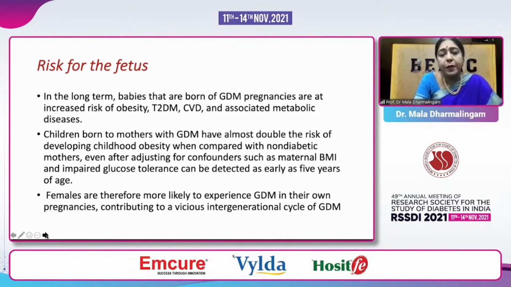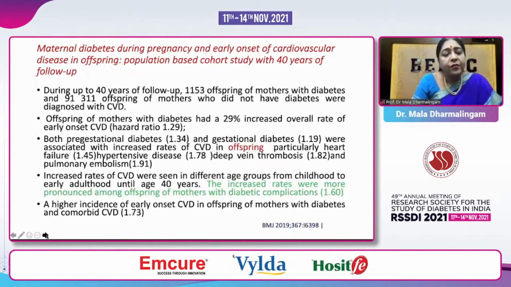The children born to these mothers have double the risk of childhood obesity compared to their counterparts delivered from non-diabetic mothers, even after adjusting for confounders. Females are therefore more likely to have GDM, a vicious cycle, with the child again having gestational diabetes in her pregnancy.